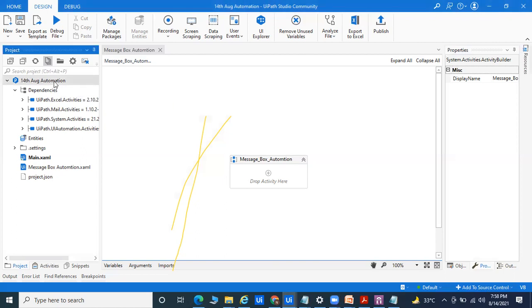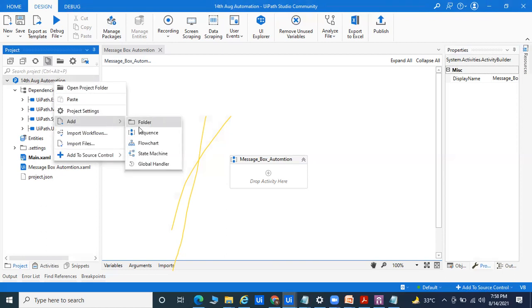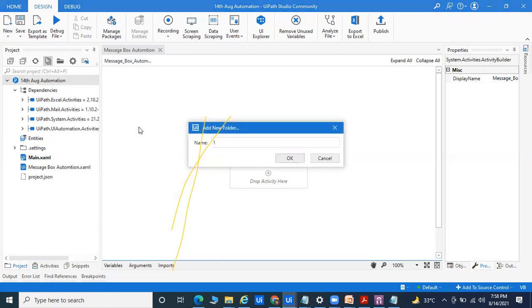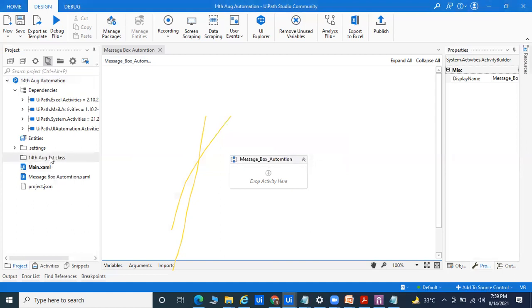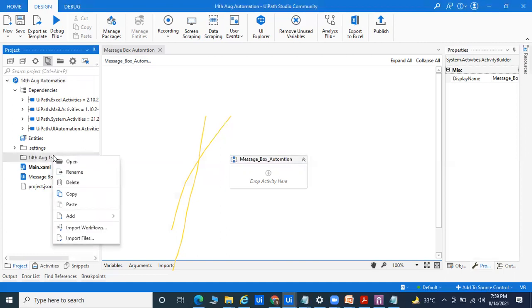So what I can do is right click, go to add, and go for folder. I can pass 14th August first class. Here I want to create one folder, and inside the folder I'll create the sub folder. Inside the 14th August first class folder, I'll go for add and go for the sequence project.